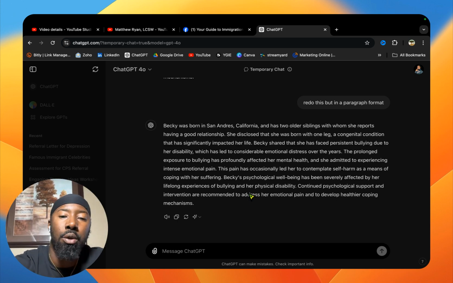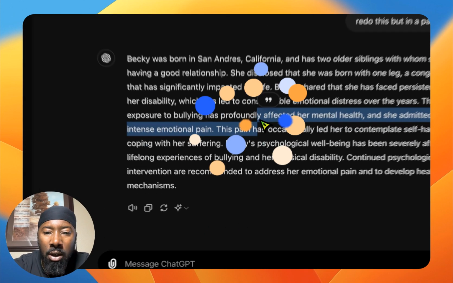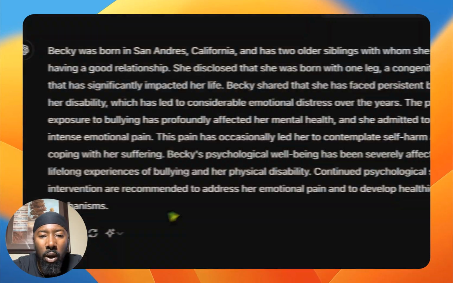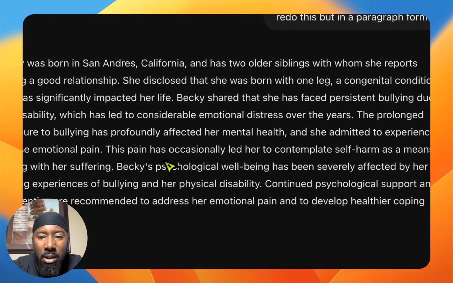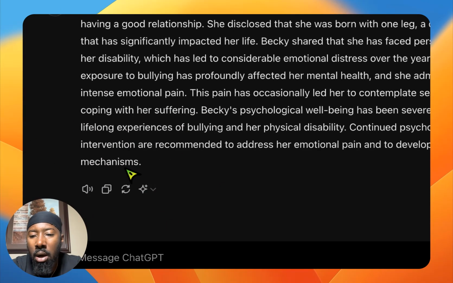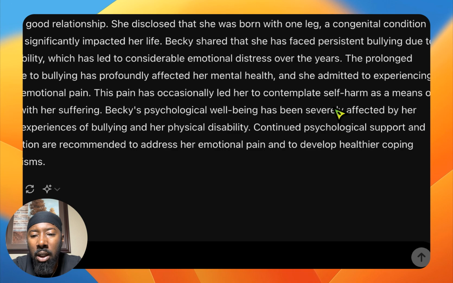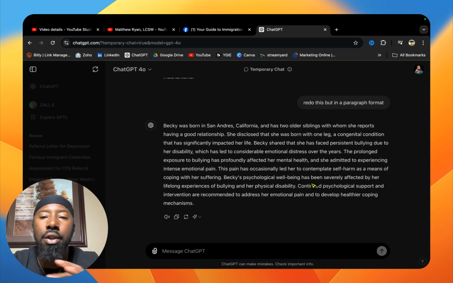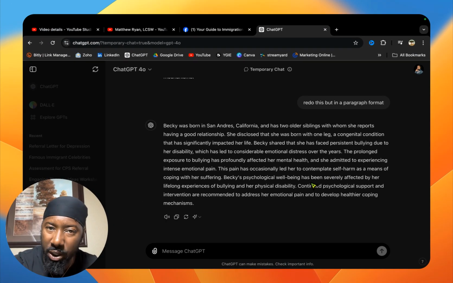And then if you want to use this right here that is in the report that ChatGPT spit out, you can reword some of the language to sound more like you, what you would say, and you can replace certain words like mechanisms, contemplate. Switch up certain words so it sounds more like a human being and less like a computer.